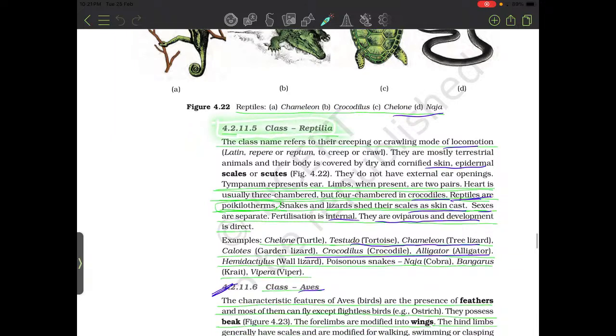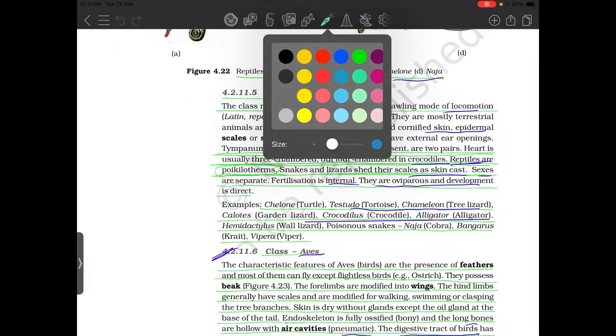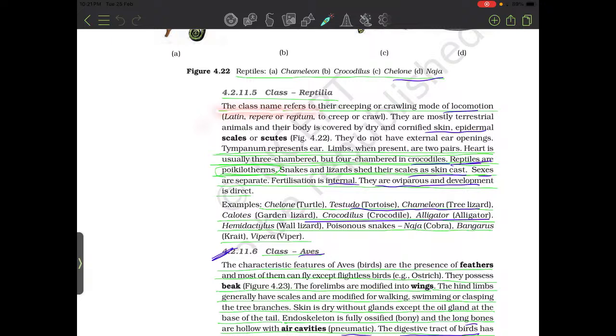4.2.11.5 Class Reptilia. The class name refers to the creeping and crawling mode of locomotion. Latin repere or reptum, to creep or crawl. They are mostly terrestrial animals, and their body is covered by dry and cornified skin, with epidermal scutes. They do not have external ear openings. Tympana represent the ear. Limbs, when present, are 2 pairs. Heart is usually 3-chambered, but 4-chambered in crocodile. Reptiles are poikilothermous. Snakes and lizards shed their skin as skin cast.